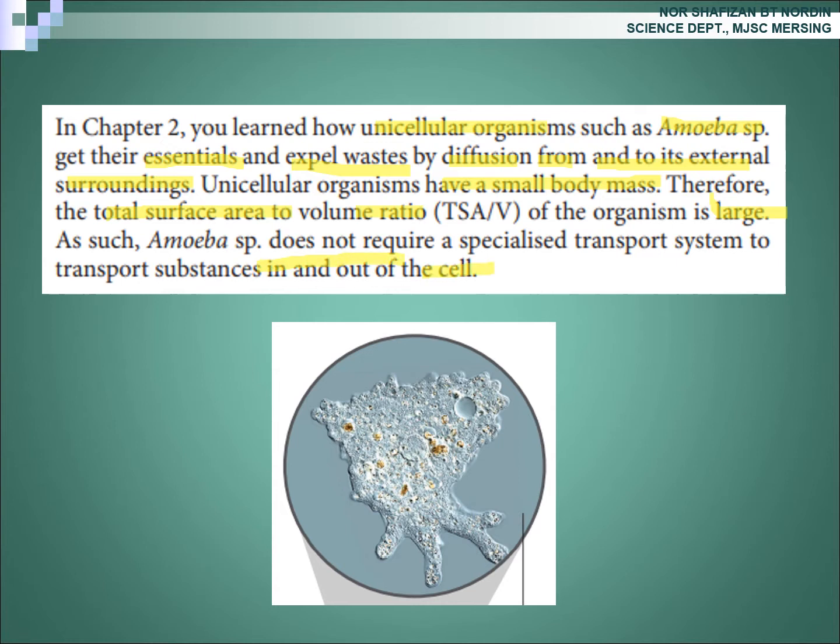Okay, class? You have to remember that unicellular organisms have a small body, so TSA over V is large. Okay? So that amoeba does not require a specialized transport system to transport substances in and out of the cell.